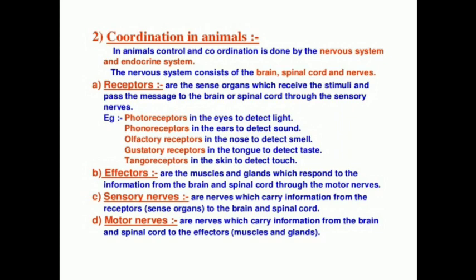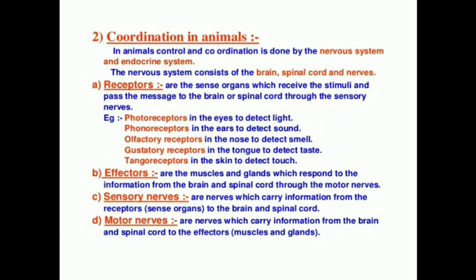And number 2, we should know what is effector. Effectors are the muscles and glands which respond to the information from the brain and the spinal cord through the motor nerve. Once the message has been passed from the sensory nerve to the brain or spinal cord, the instruction given by the brain or the spinal cord will be taken through the motor nerve. The motor nerve takes the information and gives it to the effector organs. What are the effector organs? Either muscles or glands. So that is effector.